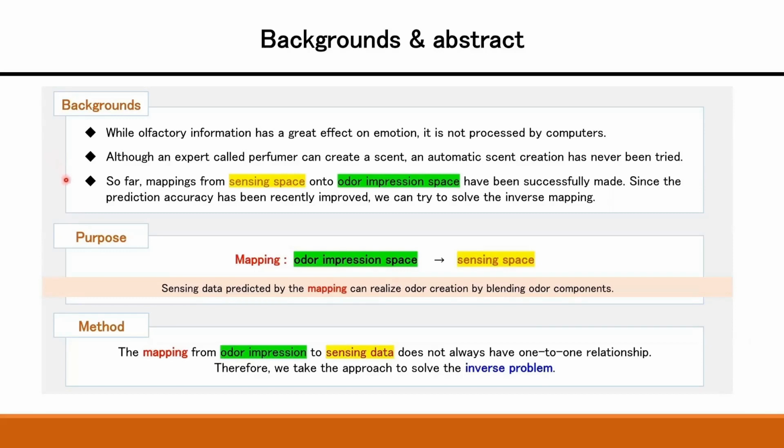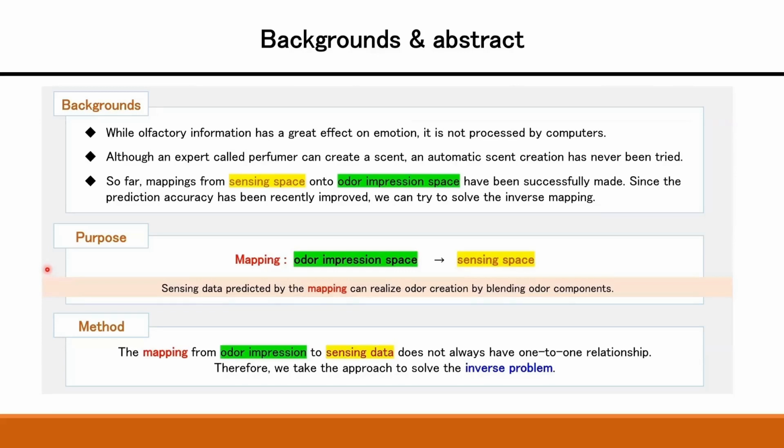So far, mappings from sensing space onto odor impression space have been successfully made. Since the prediction accuracy has been recently improved, we can try to solve the inverse mapping. Our purpose is to make a mapping from odor impression space to sensing space.